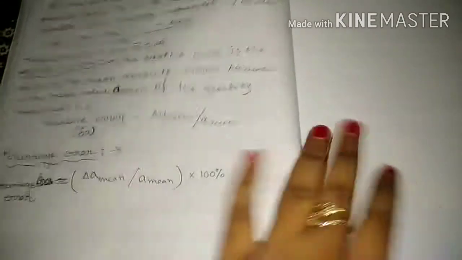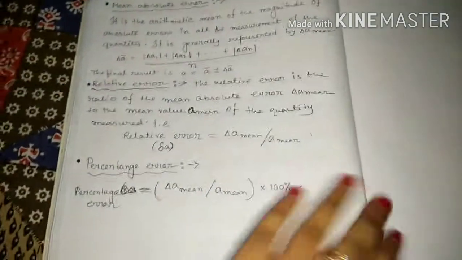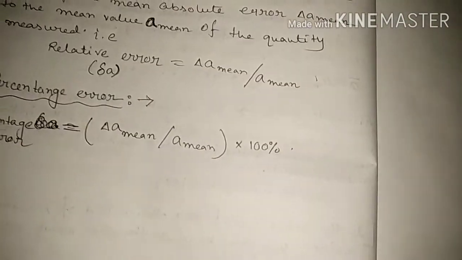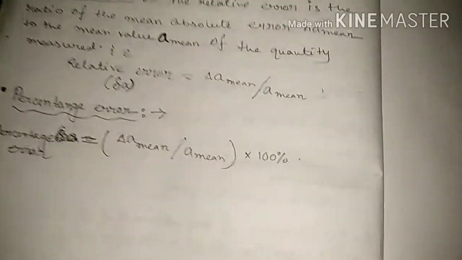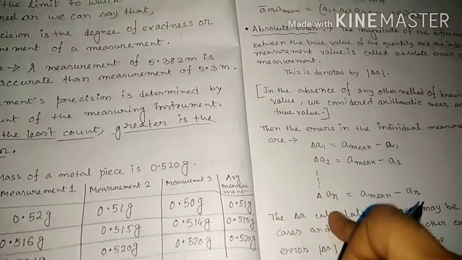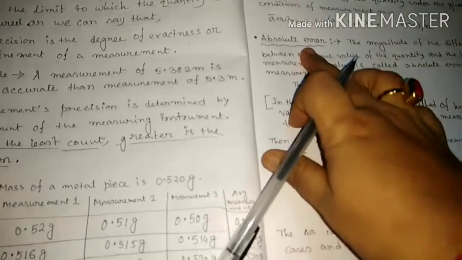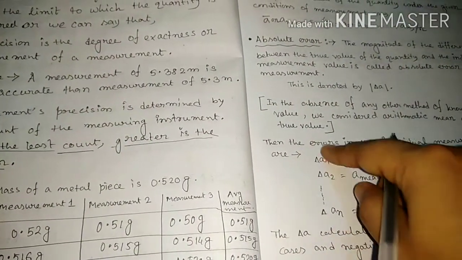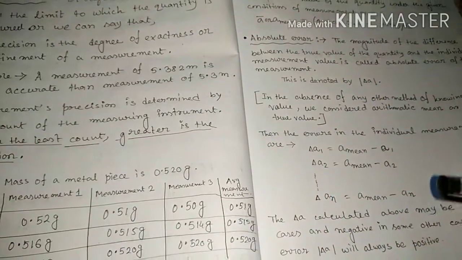Next, mean absolute error. Mean value means adding the data and dividing by the number of physical quantities. So in absolute error, you find individually the first one, the second one, up to n, then add them all up and divide by n. Mean absolute error means adding the absolute errors divided by n.